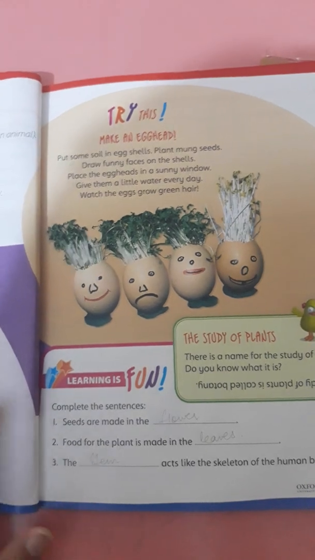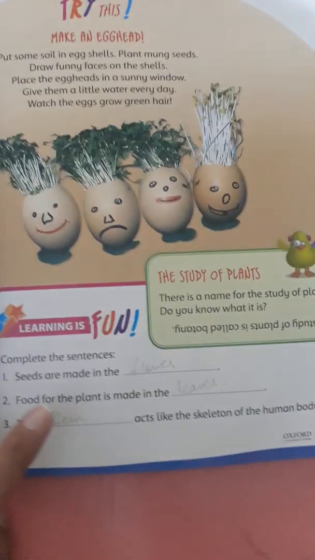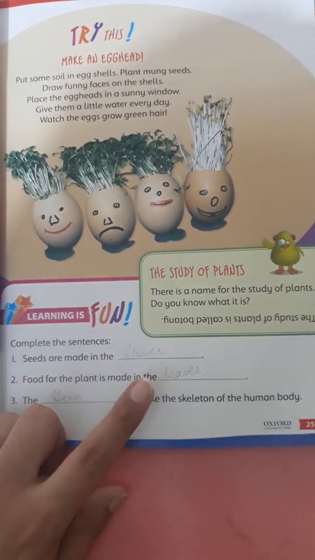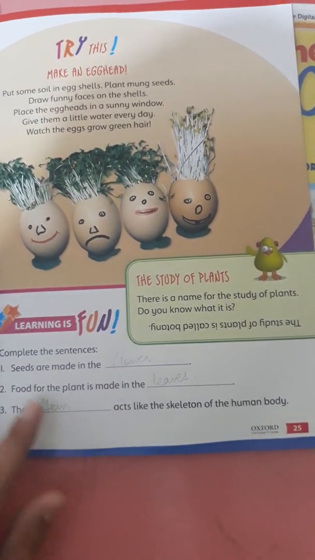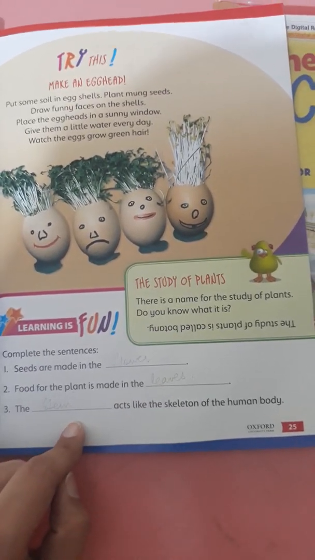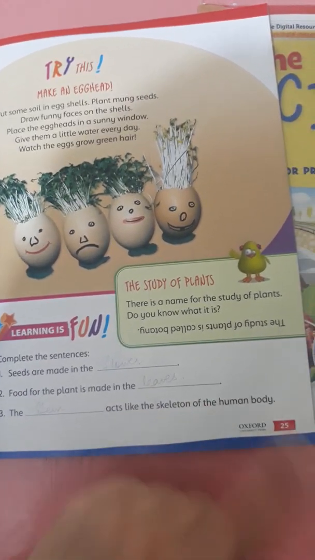Next, we will fill in the blanks. Seeds are made in flowers. Food for the plant is made in the leaves, and the stem acts like the skeleton of the human body.